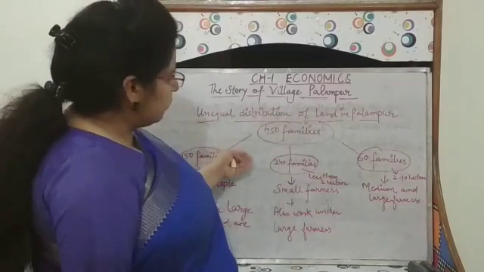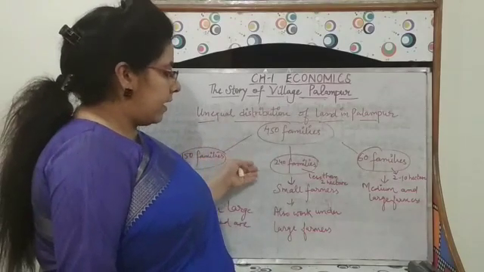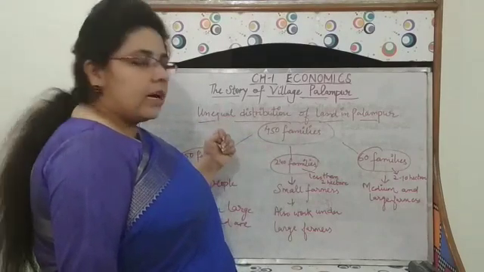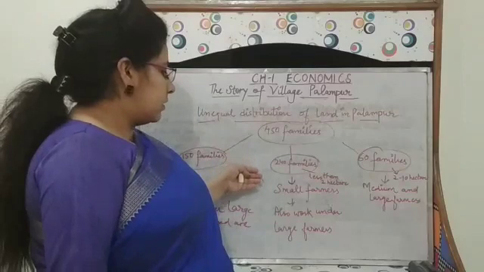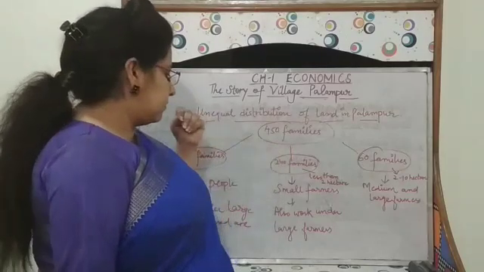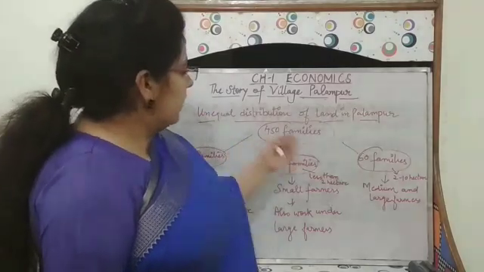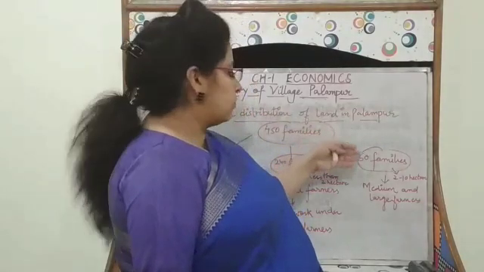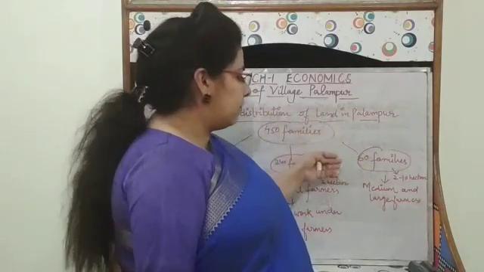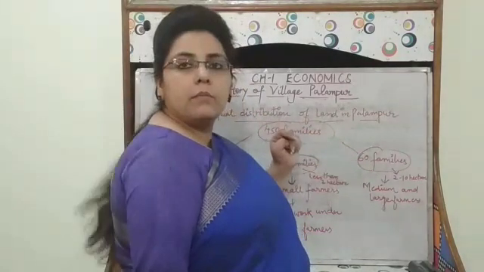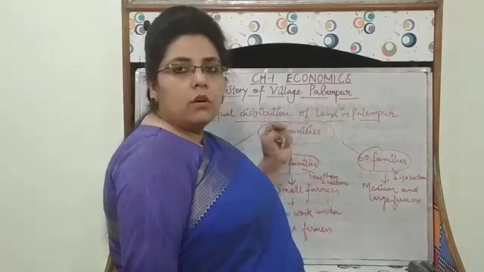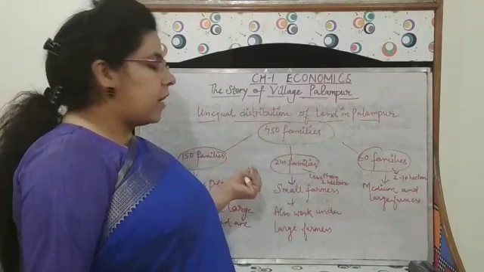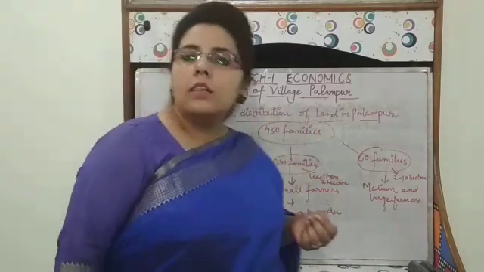Second comes 240 families, those who are having land but less than 2 hectares. These are small farmers and they all work under large farmers. Then comes 60 families, those who have land between 2 to 10 hectares. These are very few. These are known as medium and large farmers. So both landless people and small farmers are working under medium and large farmers.